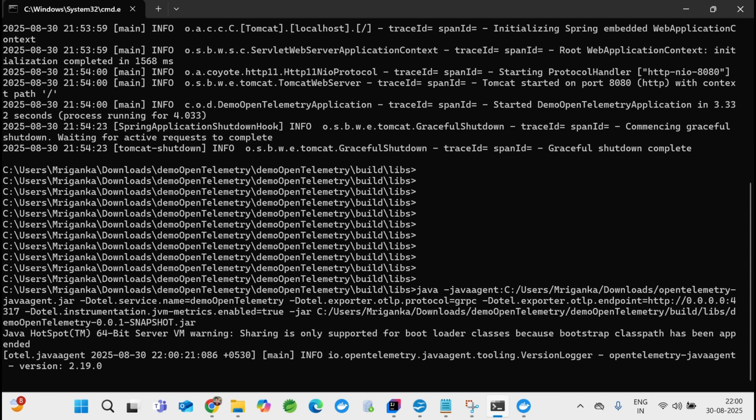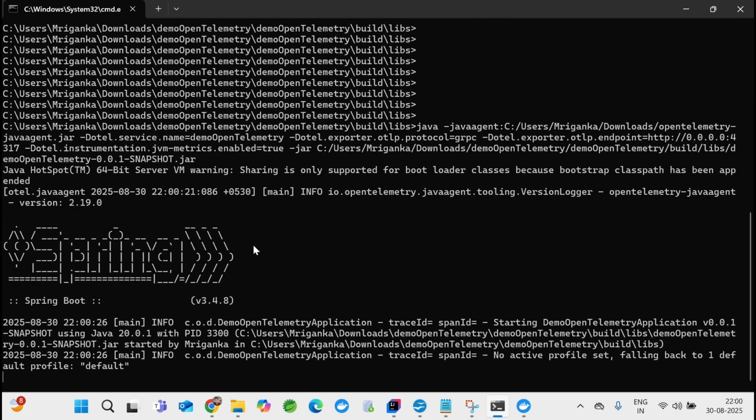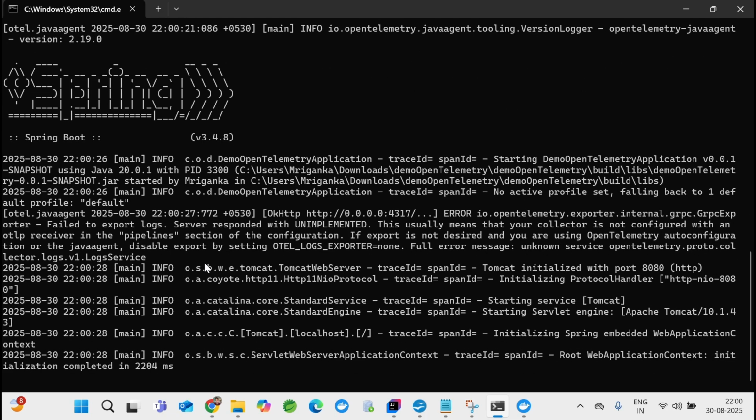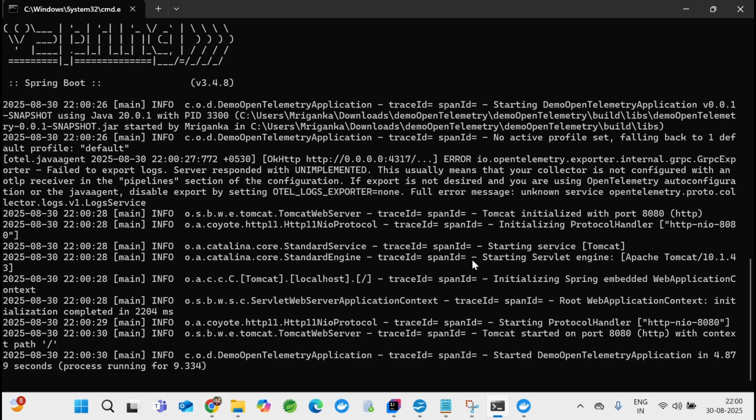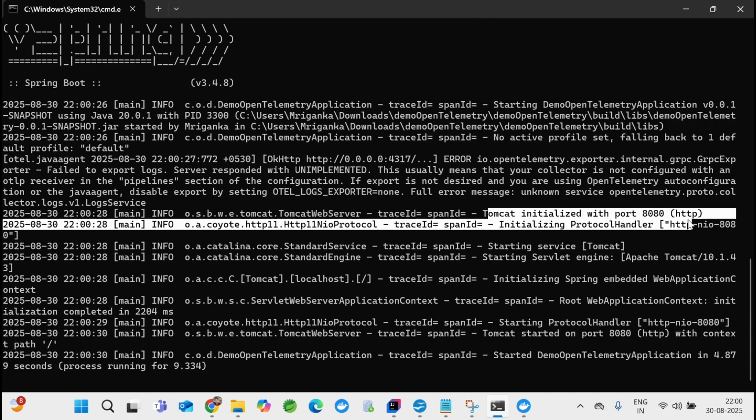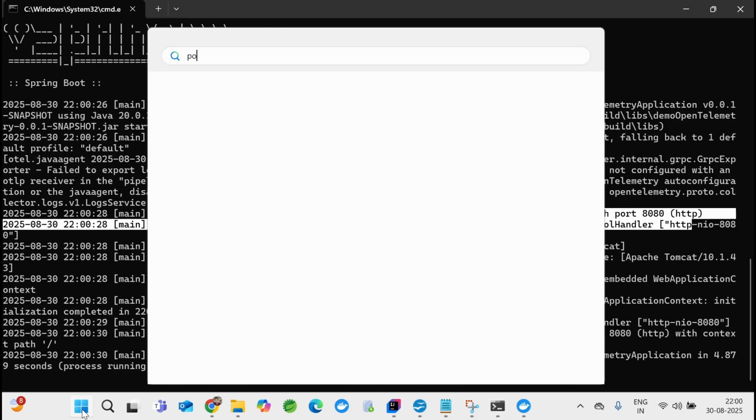All right, so let's run this. Okay, still it is null. That's okay, because right now there is no spanId on anything. But oh, looks like there is an error. That's okay. I think this is failed to export the logs. Usually, okay, I think that's okay. Let's do one thing. Let's hit this application. So let's make sure my Postman is up and running.